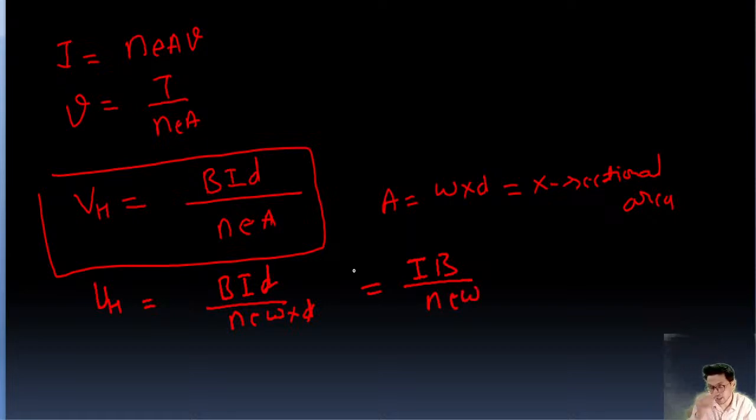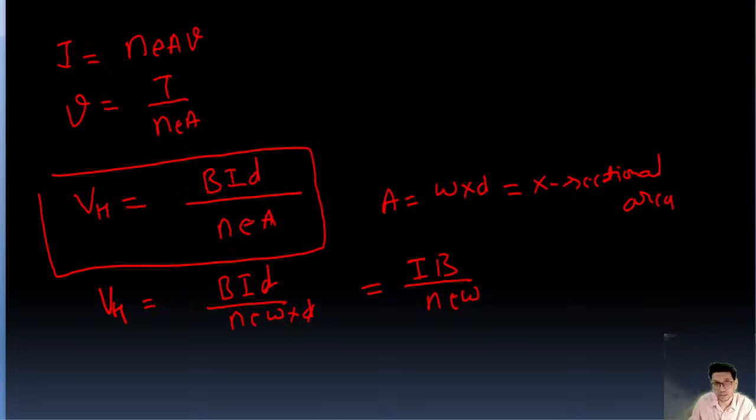Or you can write the Hall voltage like this: IB upon nu. For memorizing purposes, you can memorize it like this also: IB upon nu, where W is the width.